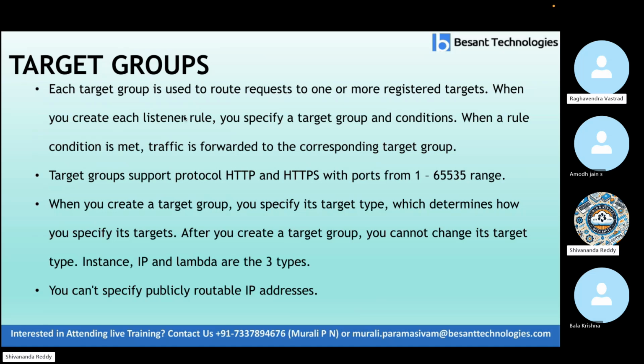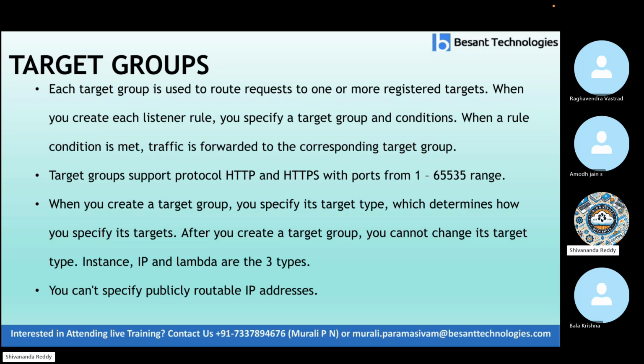Then what are target groups? A target group is nothing but a collection of servers, I said, right? This will have servers. This will route the traffic request to one or more registered targets. Registered targets means instances, servers. When you create each listener rule, you specify a target group and conditions. When the rule condition is met, traffic is forwarded to the corresponding target group.